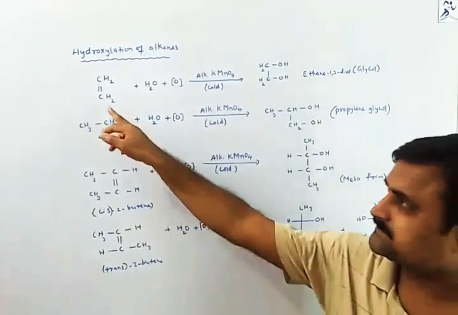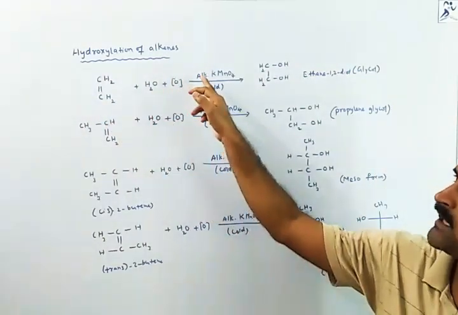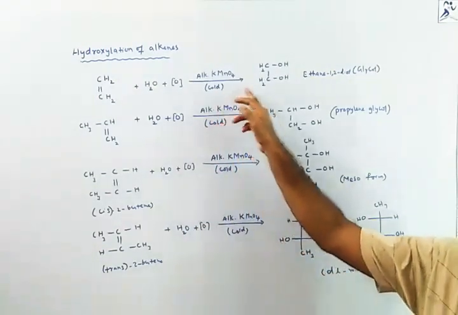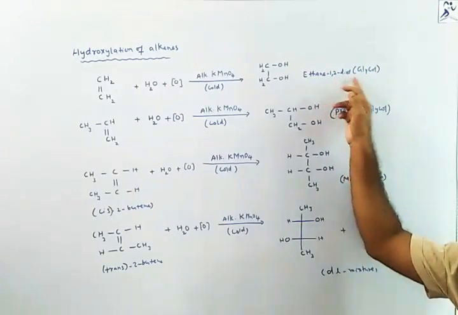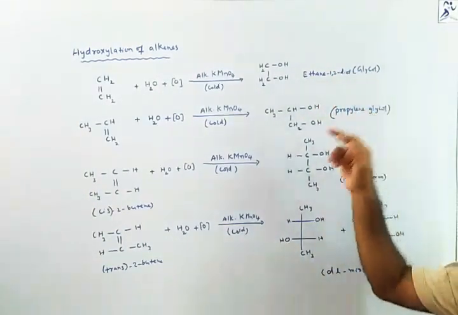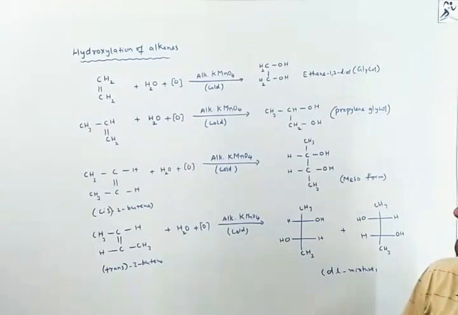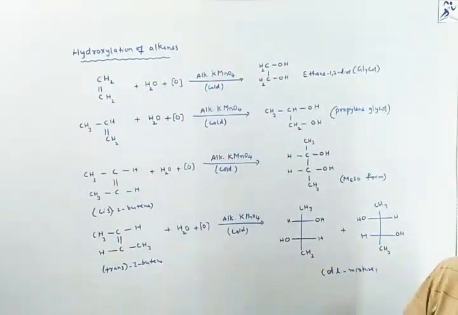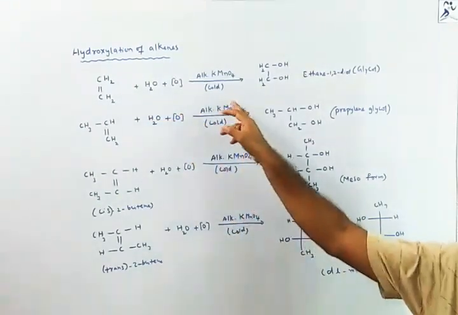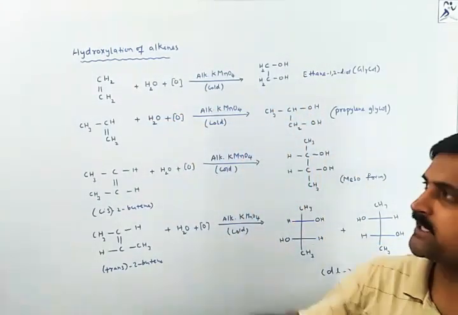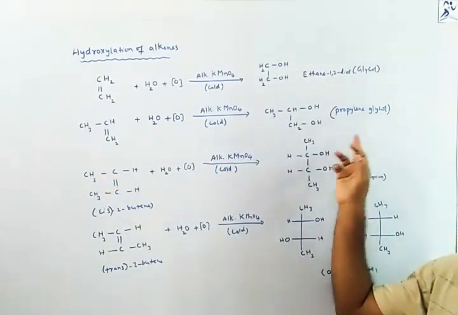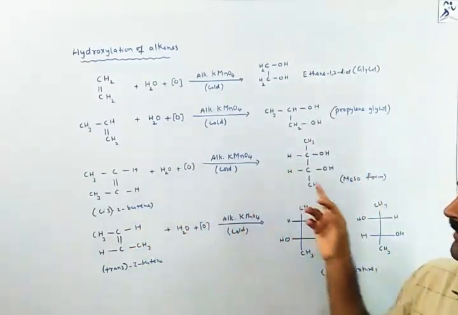When you take ethylene in the presence of alkaline KMnO4 in cold condition, or you can take osmium oxide, it will give ethane-1,2-diol, also called glycol. So it indicates that when you do oxidation, hydroxylation, you will get glycols. If you take propene, you will get propylene glycol. If you take butene, you will get diols.